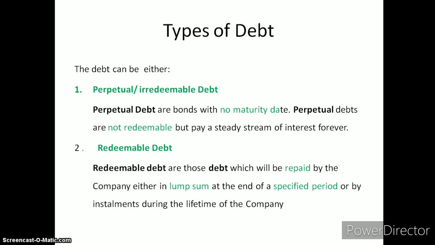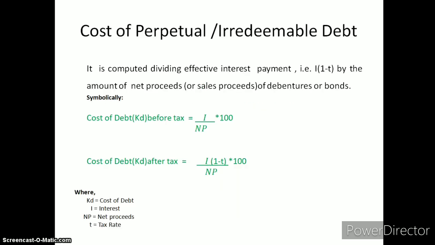Basically, from the point of view of tenure, we have two types of debt, redeemable debt and irredeemable debt. Redeemable debt carries a specific date of redemption on the certificate. The company is legally bound to repay the amount as per the contract. Whereas irredeemable debt is not redeemed at any specific time or period, so it is known as perpetual debt. Now let us discuss how the cost of irredeemable debt is calculated.